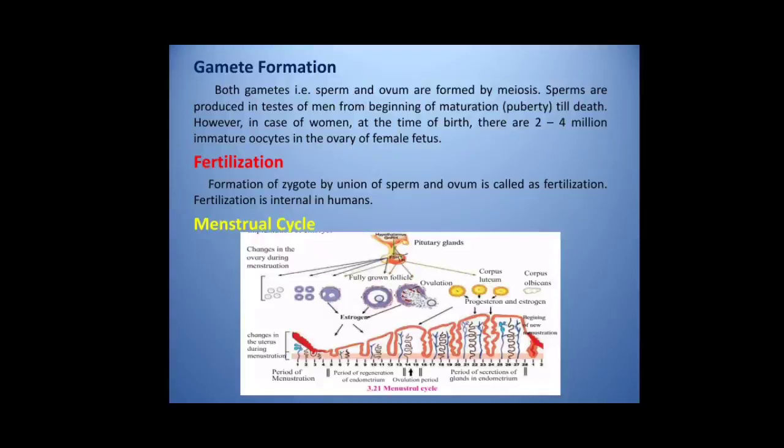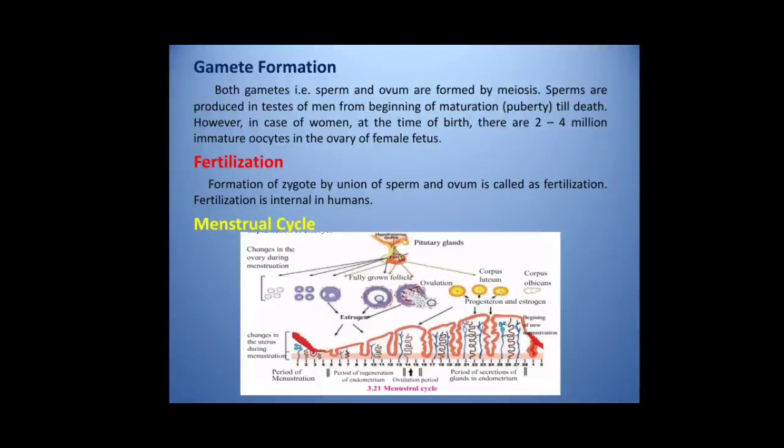Menopause is the stoppage of functioning of the female reproductive system. At this age of about 45 to 50 years, the secretion of hormones controlling the functions of the female reproductive system either stops or becomes irregular. This causes menopause.